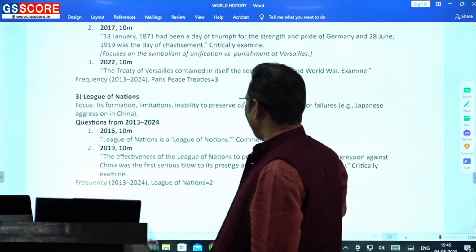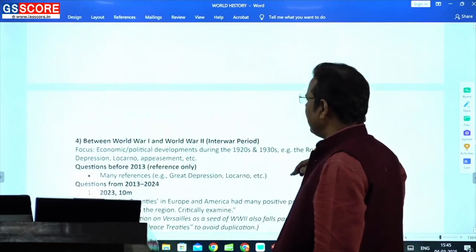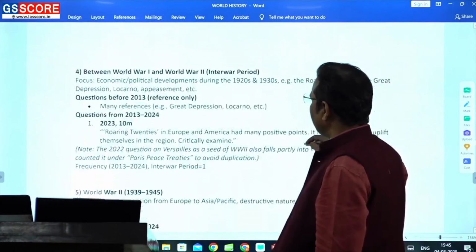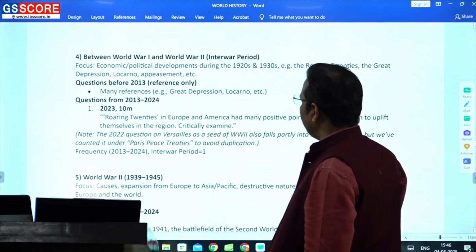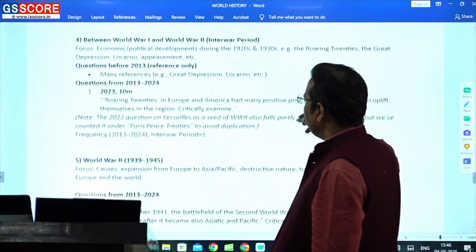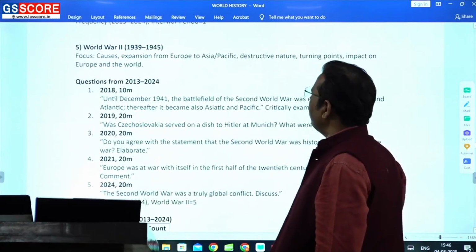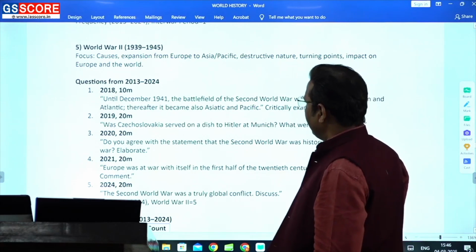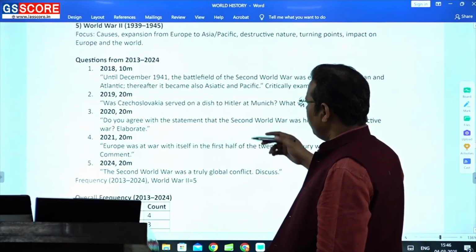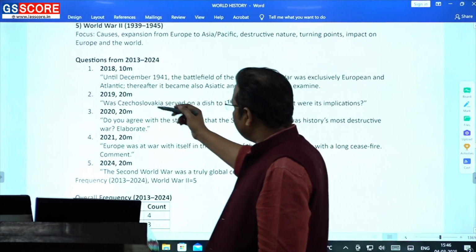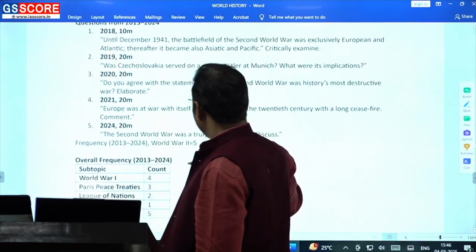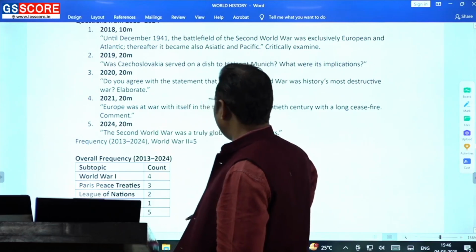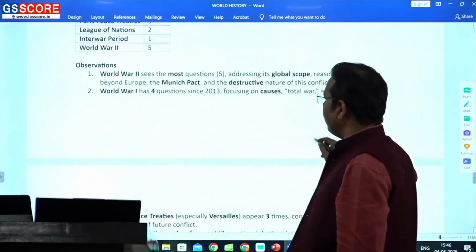League of Nations, not very important, ठीक है, बहुत basic studies चाहिए इसमें आपको, बहुत ज़्यादा डिटेल में जाने की जरूरत नहीं है. The interwar period is also like there was just one question that has been asked in the interwar period, and then World War II. Again, questions from World War II they have been asking. In fact, in the recent times, you can find more frequent questions 18, 19, 20, 21, 24. So the questions are somehow increasing from the Second World War.